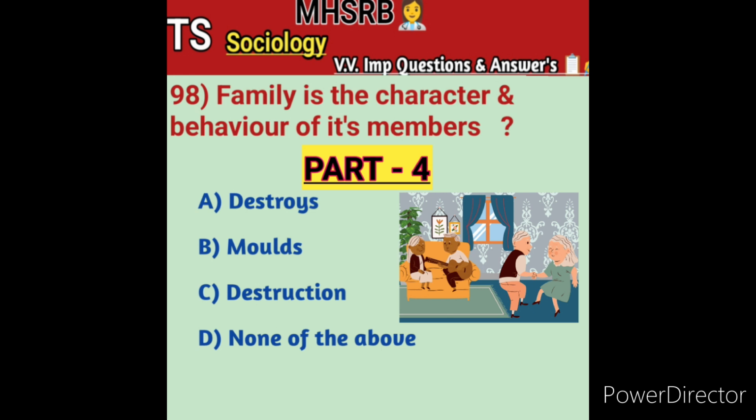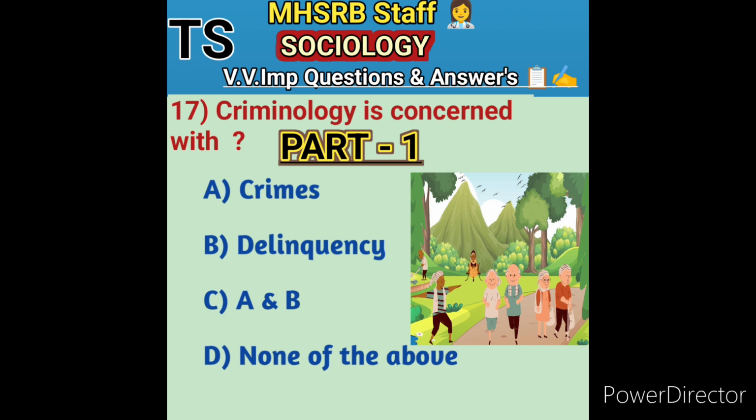Today we are going to discuss a continuous topic from the previous videos. The subject name is Sociology. Today we are going to discuss part 4. In today's class, we are going to discuss questions number 81 to 100, that means 20 questions. Previously, in past videos, we already finished part 1 related to sociology.